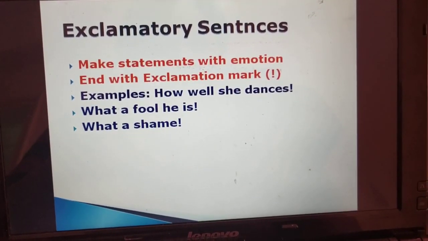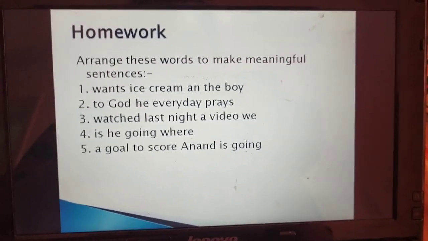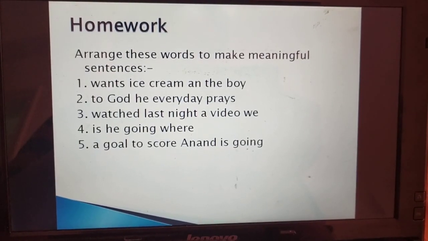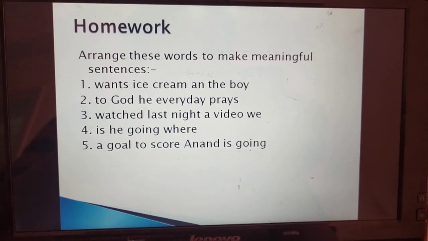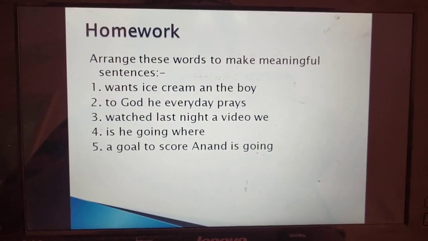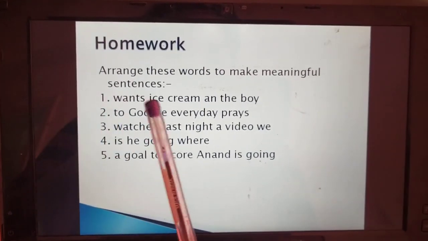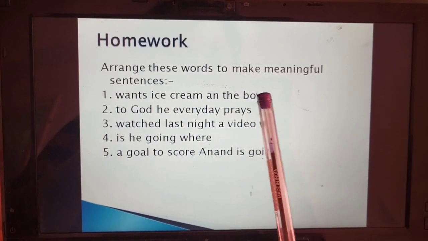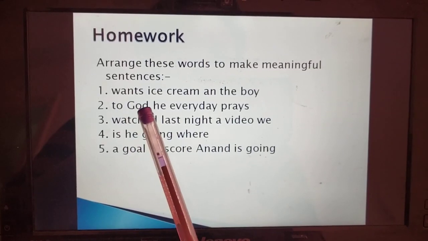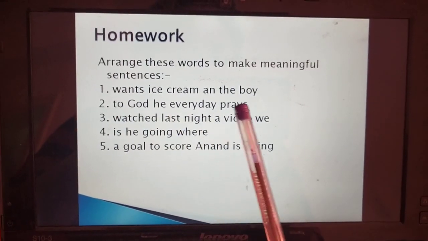Now I am going to assign you some homework, and our homework is to arrange the group of words to make meaningful sentences. Now I will read out the groups of words for you. First, want ice cream and the boy. Second, to God he everyday prays.